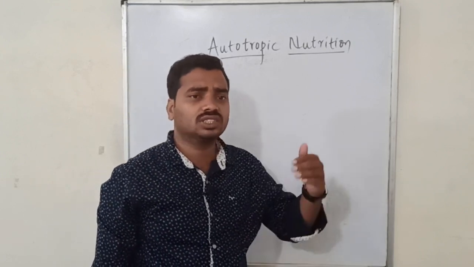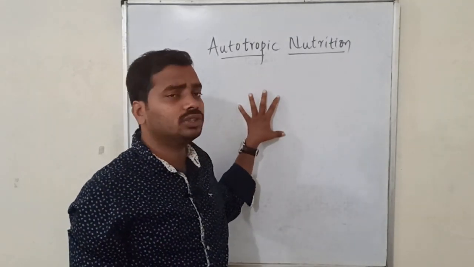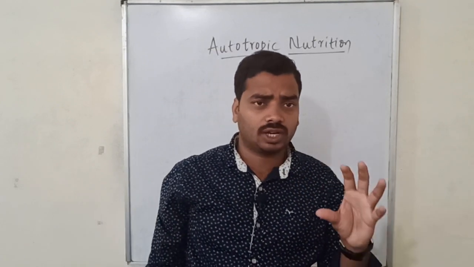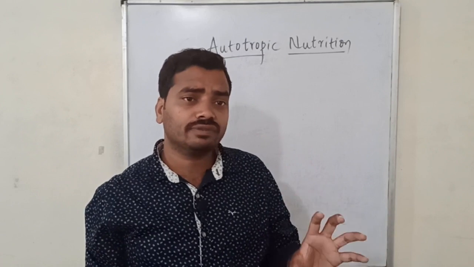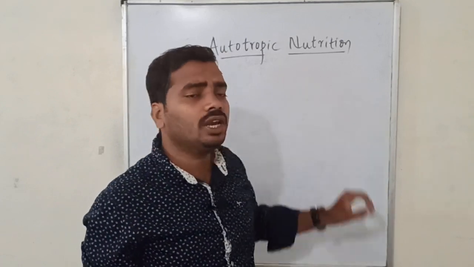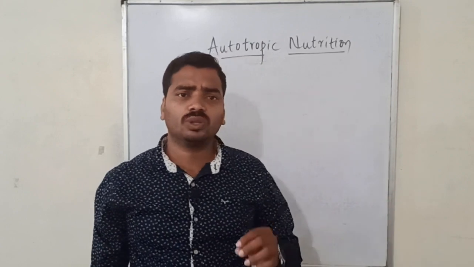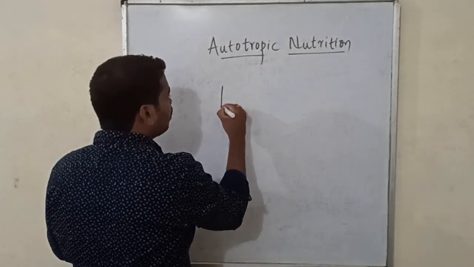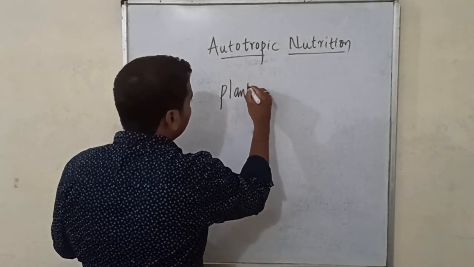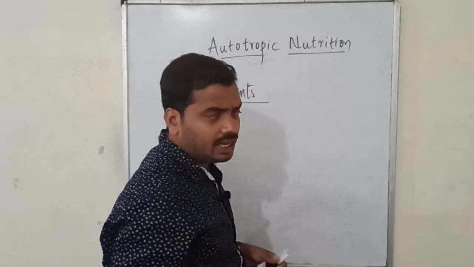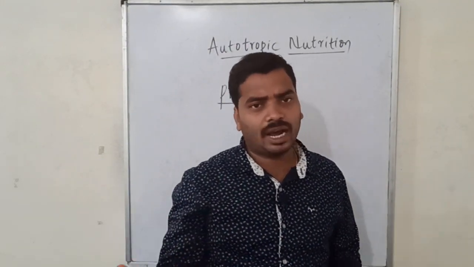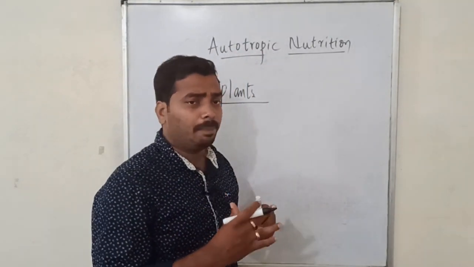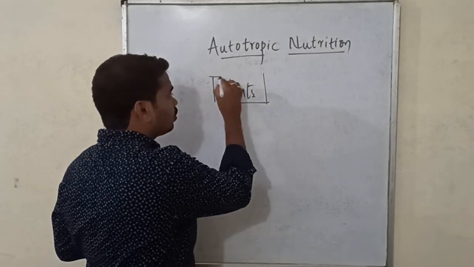All these things we have discussed in the previous session, but the speciality about autotrophic nutrition is that they prepare their own food. The autotrophs, the organisms, prepare their own food. Such kind of nutrition is called autotrophic nutrition. In autotrophic nutrition, we have a special interest in plants. Why only plants? There are several other organisms like algae, cyanobacteria, purple sulfur bacteria, some bacteria which perform autotrophic nutrition, but we are specifically interested in plants.